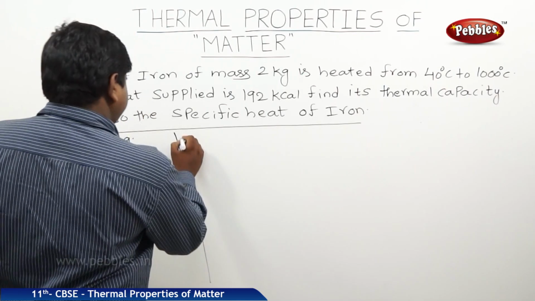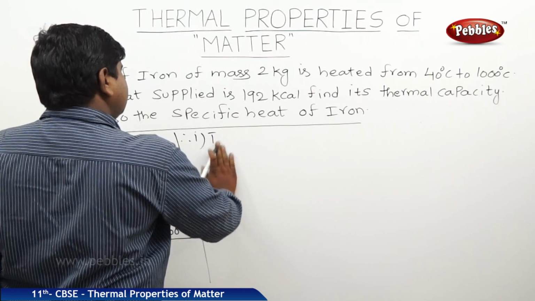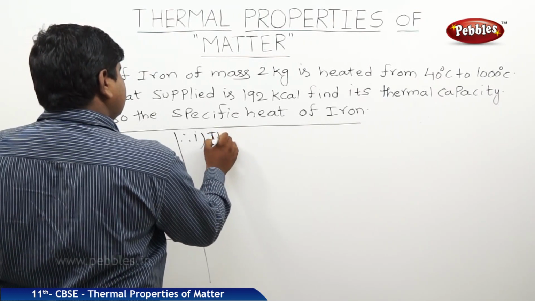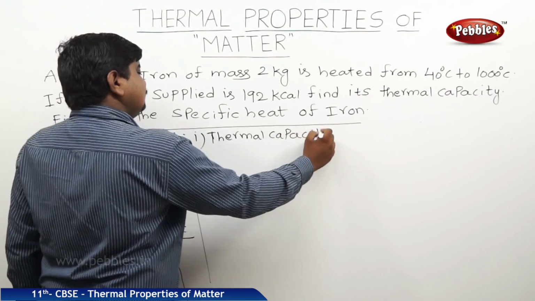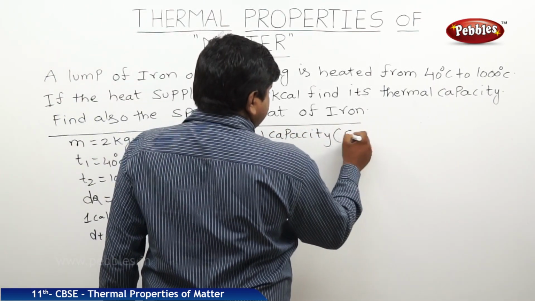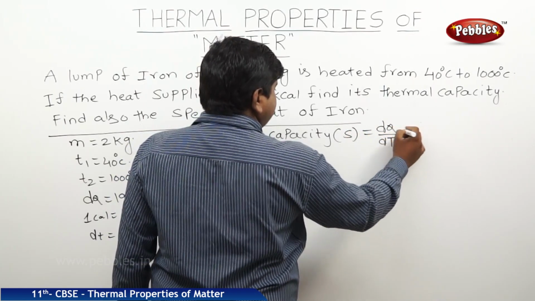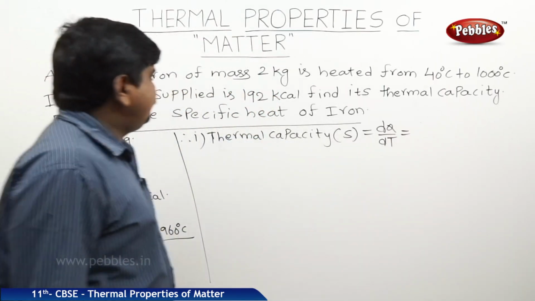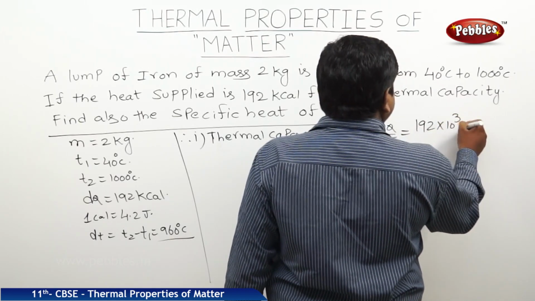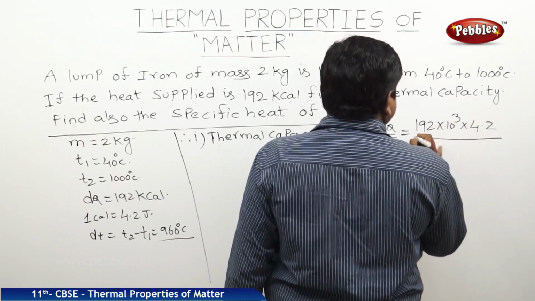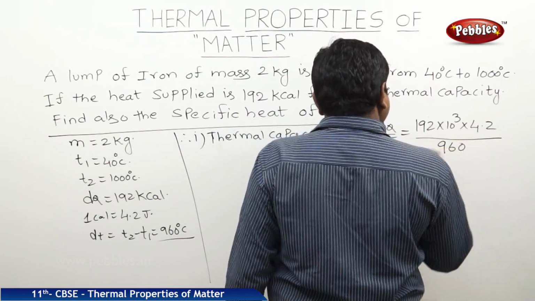So, the first bit is thermal capacity. The thermal capacity S or H is equal to dQ by dT, where dQ is 192 into kilo means 10 cube, into 1 calorie is 4.2 joules. Temperature rise is 960 degrees.